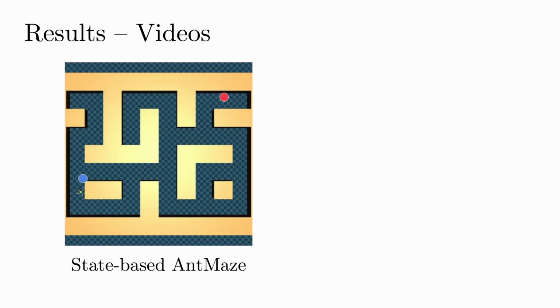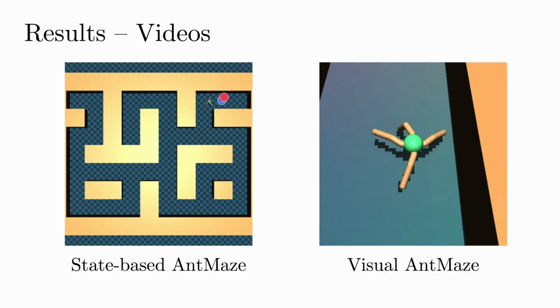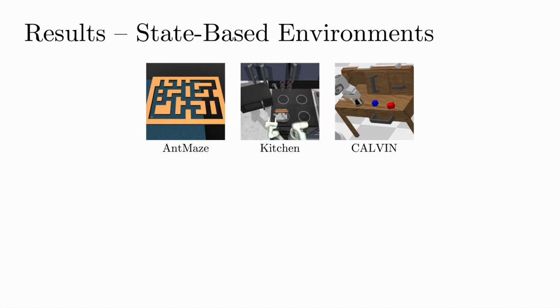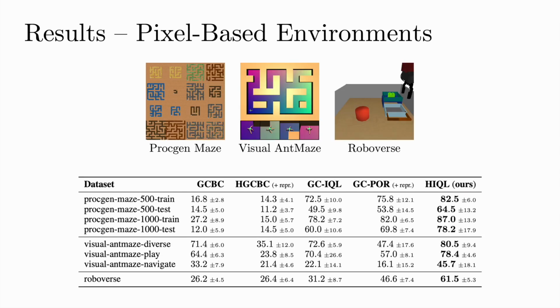We applied HIQL to some challenging environments. This is an example of an ant-maze video of HIQL. Here the red circle denotes the goal, and we can see that the high-level policy learned to produce subgoals colored in blue toward the goal. HIQL even works in pixel-based ant-maze using our compact subgoal representations. We also evaluated HIQL on benchmark environments, and it achieved very strong performance in general. Especially in ant-maze, it achieves state-of-the-art performance. HIQL works well in pixel-based environments as well, thanks to our subgoal representations.